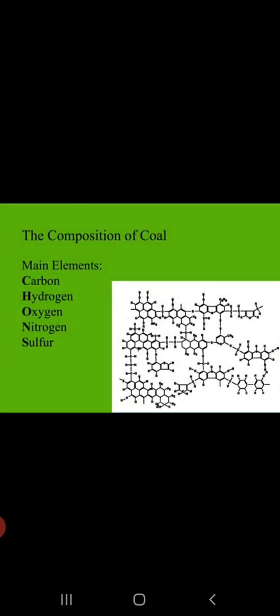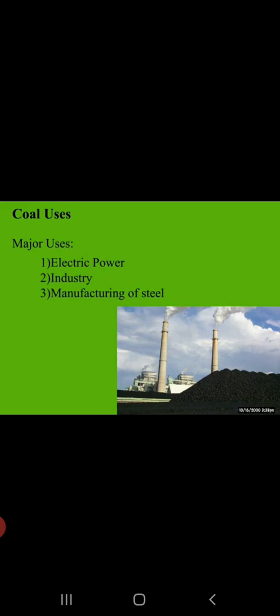Coal is a mixture of carbon, hydrogen and oxygen compounds with some amount of nitrogen, sulfur and phosphorus present in it. So coal is made up of mainly carbon, hydrogen, oxygen, nitrogen, sulfur and some amount of phosphorus. The use of coal includes, at the domestic level also coal is used, as well as the major uses of coal includes it is used in electric power stations, in industries and in manufacturing of steel, as it is a source of heat energy.